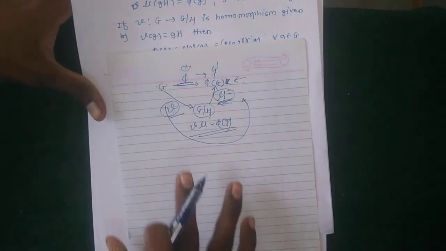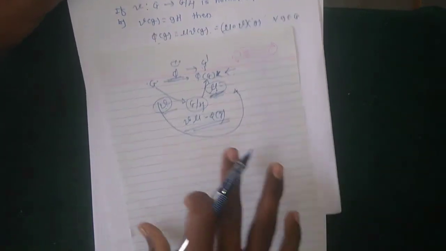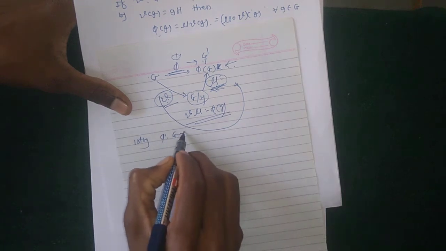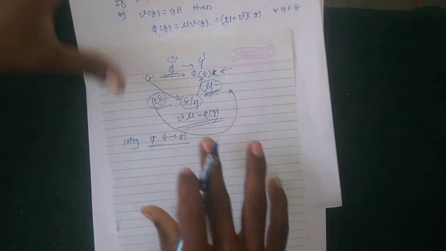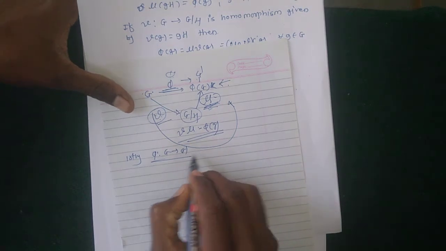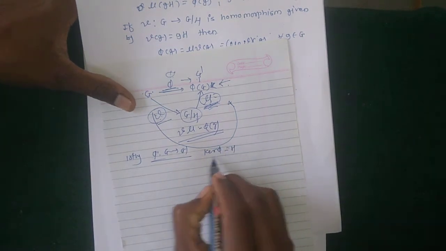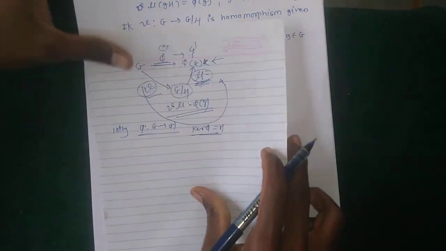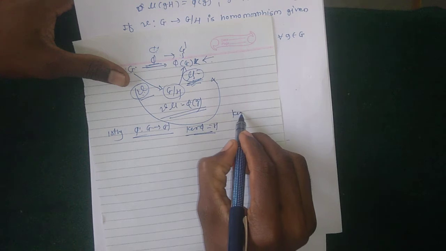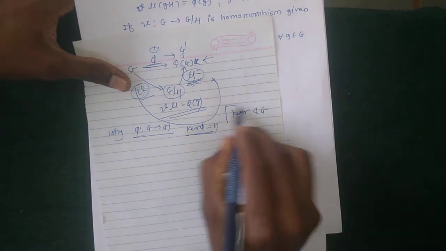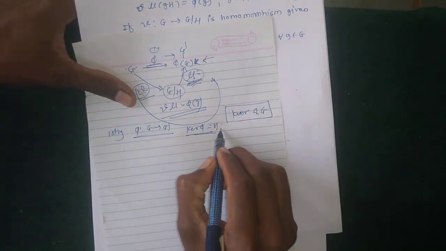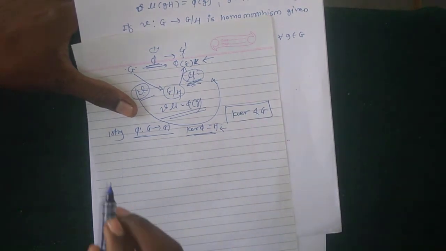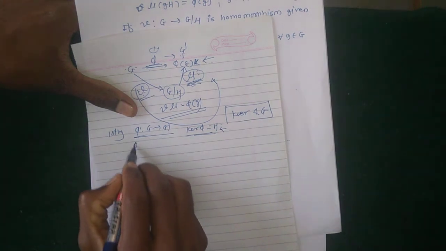So how do we prove this theorem? Firstly, consider phi from G to G dash, a given defined map, and kernel phi is equal to H itself. In the previous theorem we saw that kernel phi is a normal subgroup of G. So kernel phi is normal, which implies that H is a normal subgroup of G.